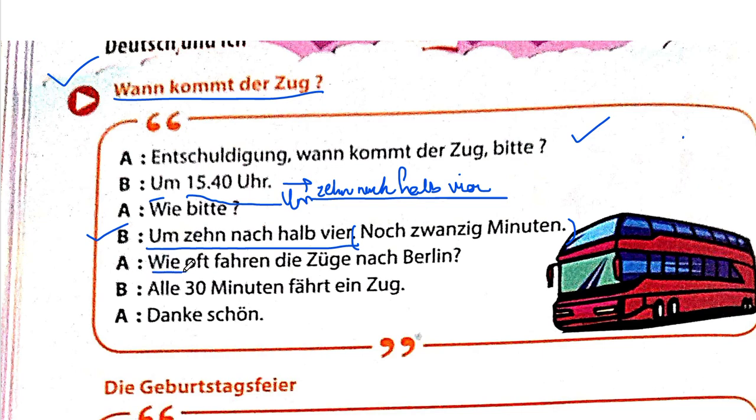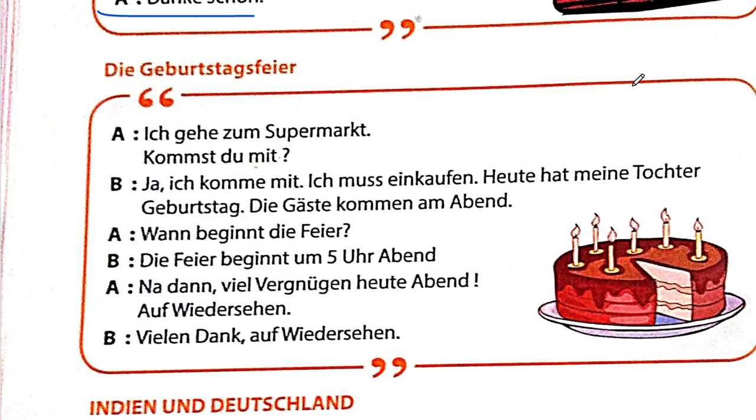If the question comes, wie oft fahren die Züge nach Berlin? How often do the trains go to Berlin? You can say alle 30 Minuten, every 30 minutes the train travels. It's not a train, it's a bus actually. It's a kind of tram, I can see. But anyway, I'll just say train here, for example. Alle 30 Minuten. A says Dankeschön. Let's move to the next dialogue.